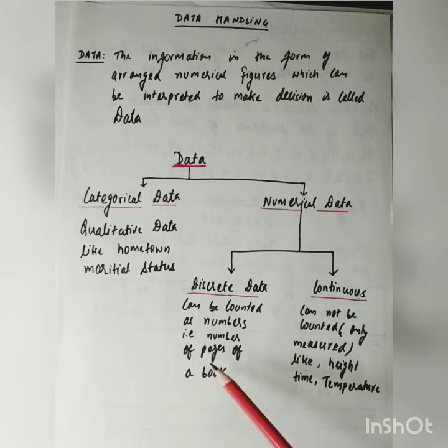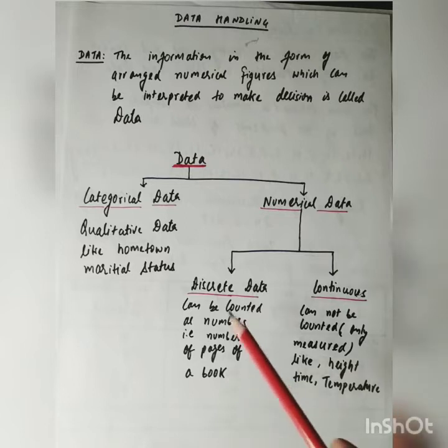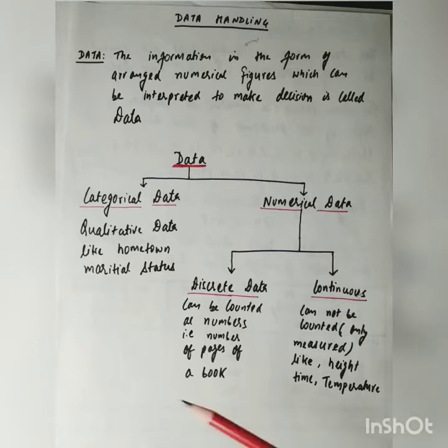For example, the number of pages of a book. If you are having a book, you can count its number of pages. So this will come under the category of discrete data. Or the population of a city. This will again come under the category of discrete data because we can count it.